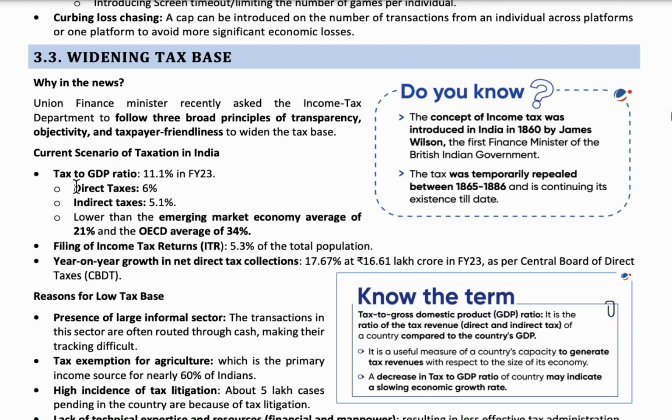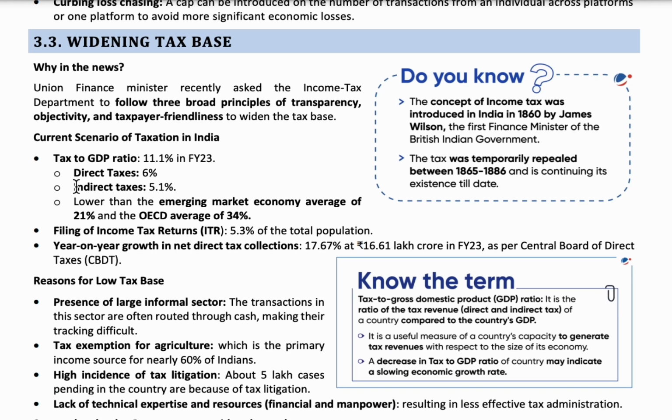The next topic is widening the tax base. The tax to GDP ratio means the ratio of tax collected compared to the national gross domestic product, the national GDP.